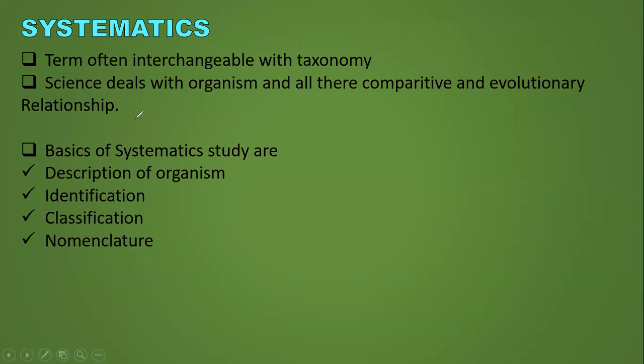Then as we move on, you should know what systematics is and what comes under systematics. There is a branch of biology which is termed taxonomy, right? So under this heading, taxonomy, what all will you study? You will first identify an organism, then characterize it, then classify it, and finally name it, that is, nomenclature. So the branch of biology which helps in identification, classification, and nomenclature.